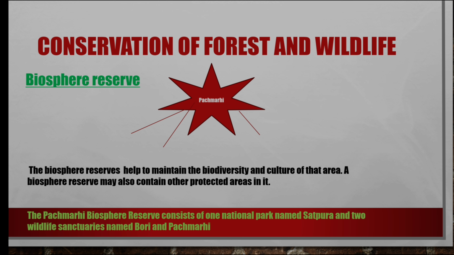What is a biosphere reserve? Actually, these biosphere reserve places have to be reserved. The government sets up rules, laws and policies so that the site is protected. If some people go against this law, they should be well punished.